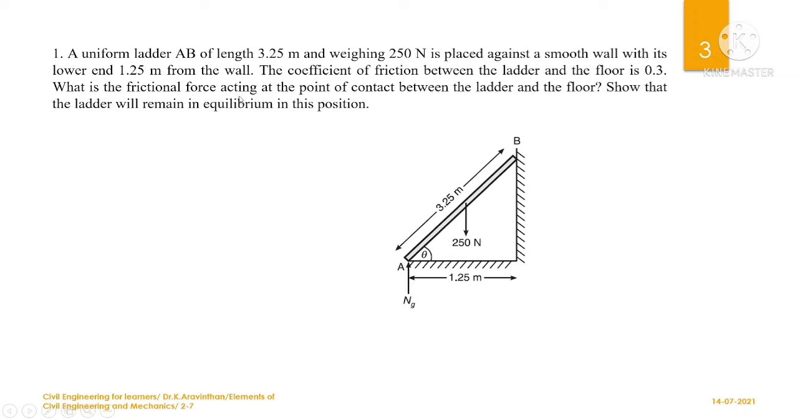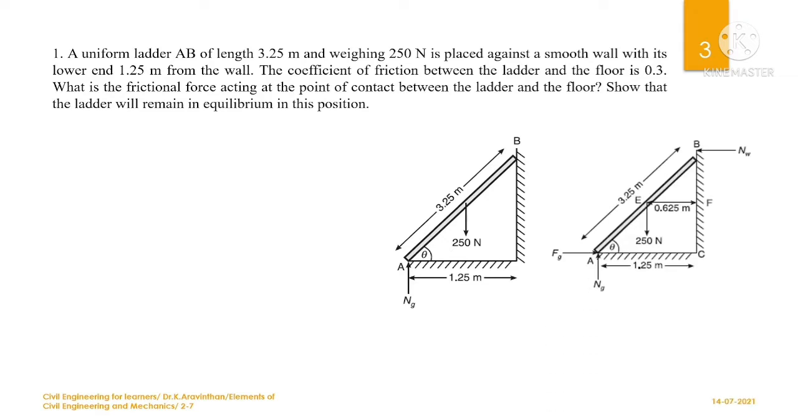What will be the frictional force acting at the point of contact between the ladder and the floor? So here you have to identify the frictional force, that is Fg, the ground friction. We have to identify it, and show that the ladder remains in equilibrium position. These are the two things which we have to prove here. And after the given data, we have to draw the free body diagram.